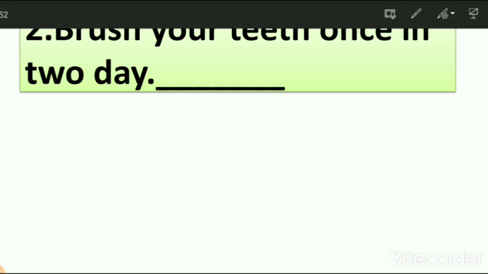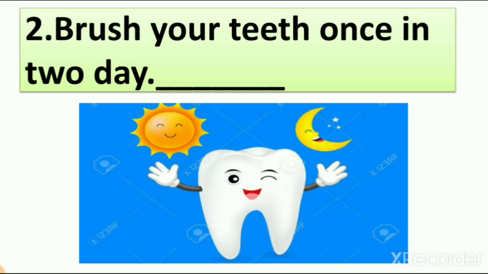So here you can see the picture of teeth and the picture of sun and moon. So what is the meaning of this picture? That you have to brush your teeth in the morning and also at night before sleep, right? So here what do we write, true or false? False. Why? Because brush your teeth once in 2 days is a wrong statement. So we write here false, right?